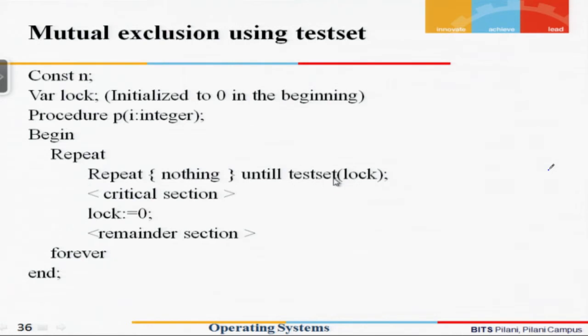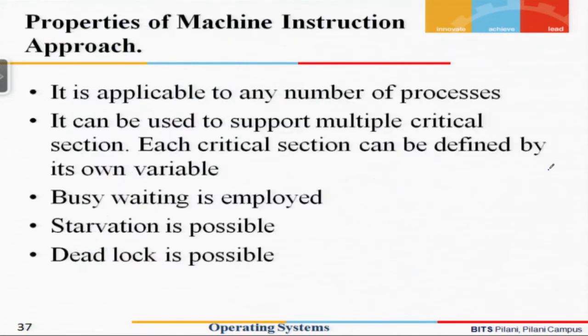So, in such a case the process is busy, the process is executing, the process is not idle. When it gets the CPU, it is not idle, but it is not producing any useful work. Such a scenario we call a busy waiting process, and we should understand that whenever busy waiting is employed, it wastes CPU cycles. With machine instructions, it is always possible that starvation and deadlock may occur.